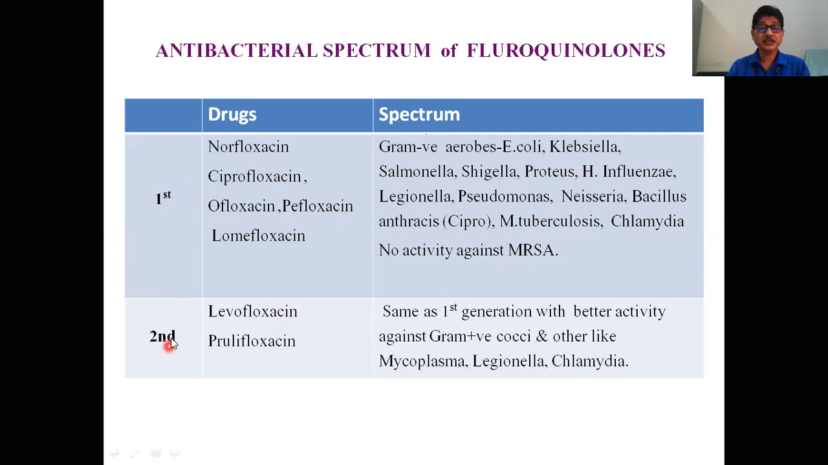Now coming to the second generation, examples are levofloxacin and prulifloxacin. They also cover gram-negative organisms, but have better activity against gram-positive organisms like gram-positive cocci, Mycoplasma, Legionella, and Chlamydia. The second generation also has coverage against these organisms.